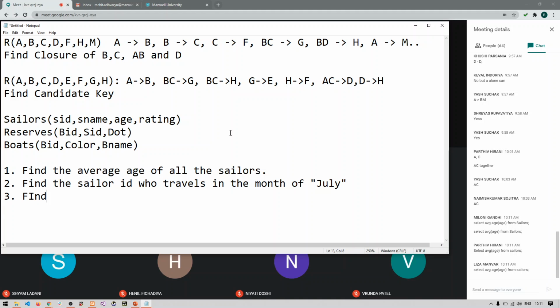Third one is find the boat name whose color is red, blue, green.